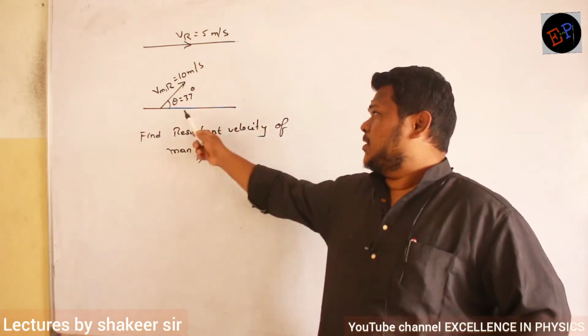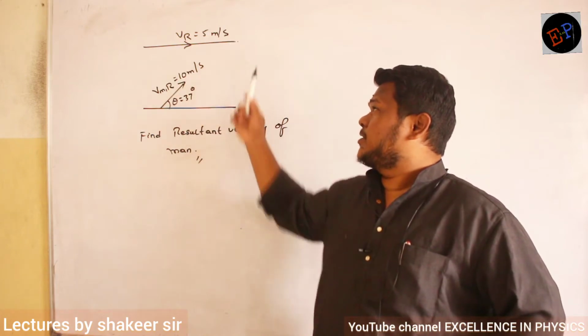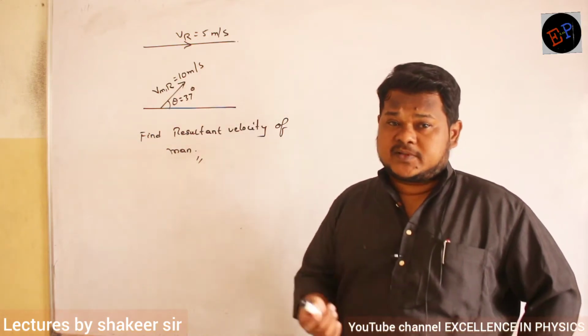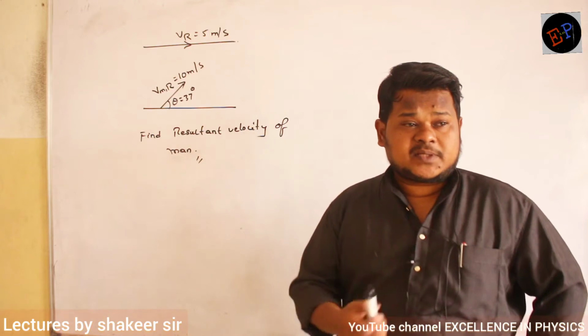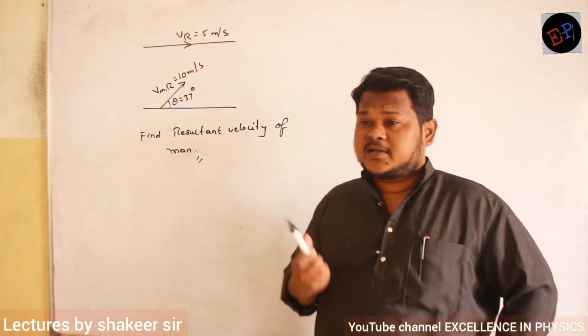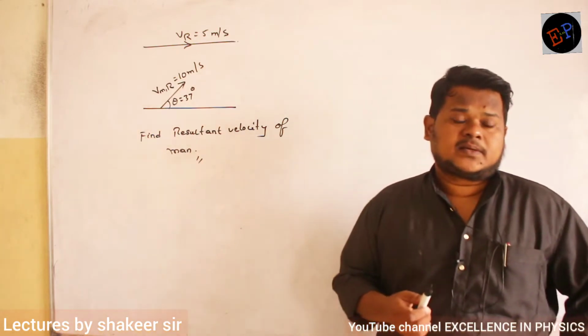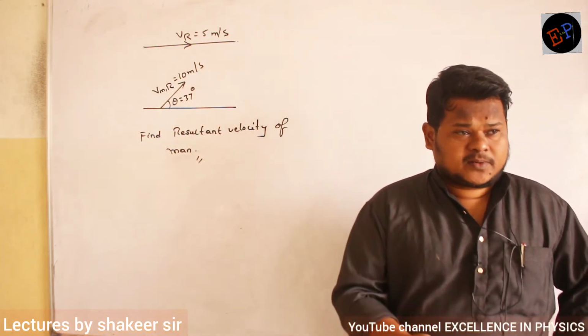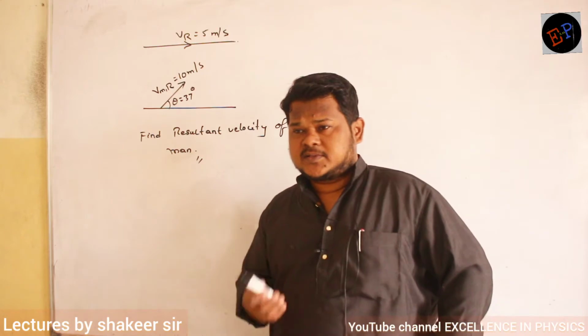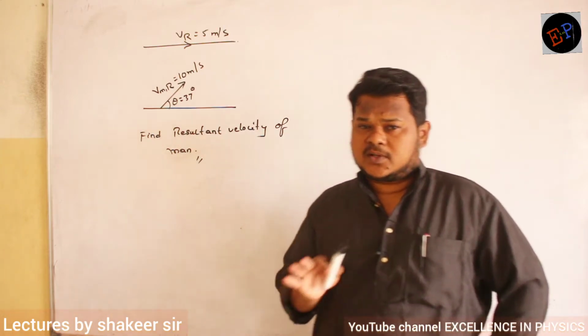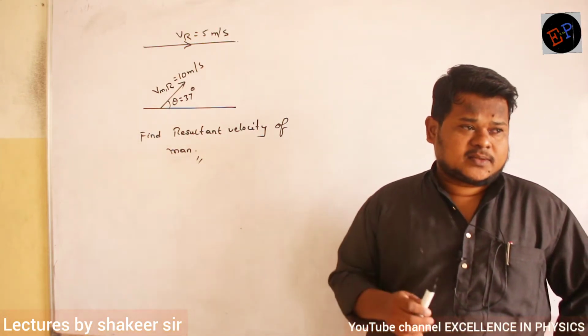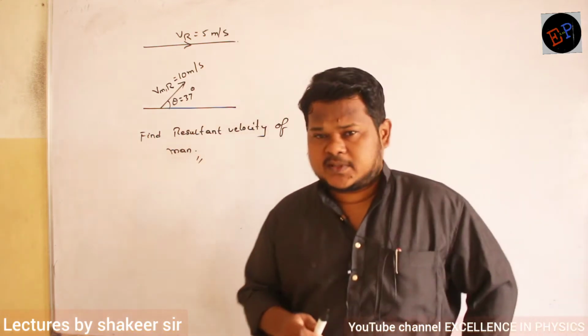But in addition to this, there is one more velocity also. The velocity of the river is also there. So therefore, what will be the resultant velocity? Resultant velocity means the velocity of man with respect to ground. Already I said yesterday, no? If you do not understand these values, you can never understand river-boat concepts. Are you able to understand?